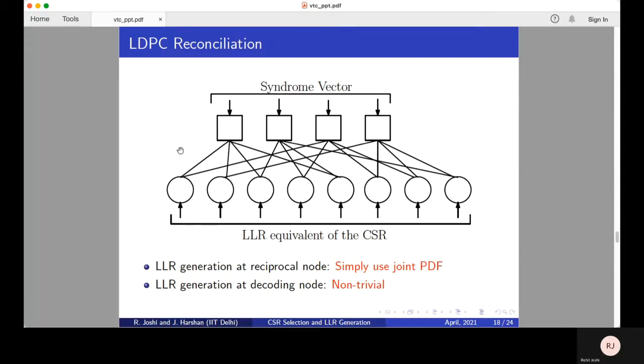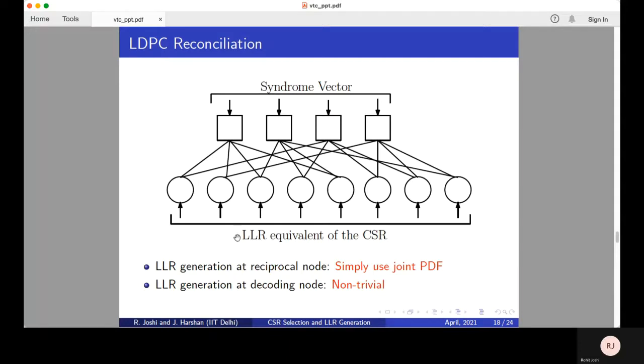Let us suppose the reference key is the key generated at node 1, and our aim is to correct the sequences at the other two nodes. That is, depending on the CSR, one of them is the reciprocal node, as it can see the CSR while in the probing phase itself, whereas the other one is the decoding node, which uses phase 4 of the algorithm to get the CSR. The facilitator first uses the key at its end to form a syndrome vector, which is simply the product of a parity check matrix with the key.